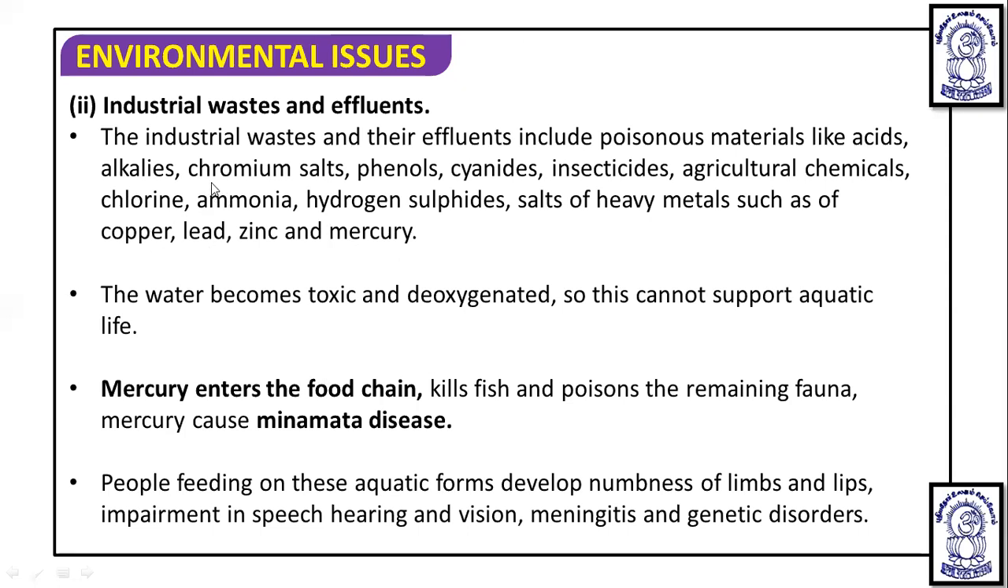So next is the industrial wastes and effluents, which are responsible for water pollution. The industrial wastes and their effluents include poisonous materials like acids, alkalis, chromium salts, phenols, cyanide, insecticide, agricultural chemicals, chlorine, ammonia, hydrogen sulfide, salts of heavy metals such as copper, lead, zinc, mercury. All these are present in the industrial effluents or industrial wastes.